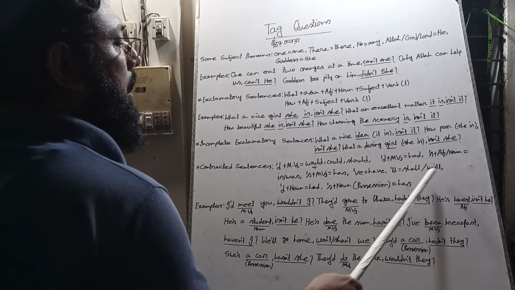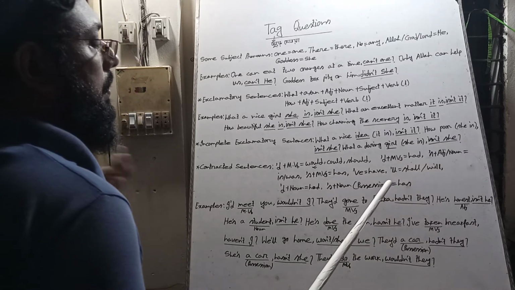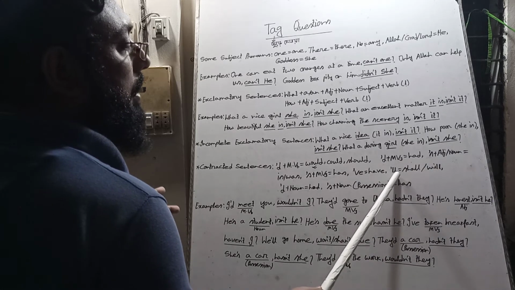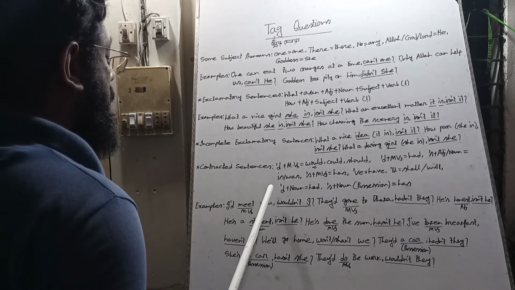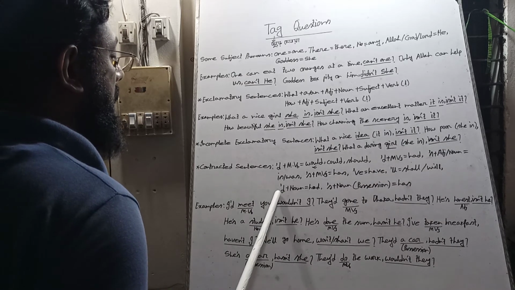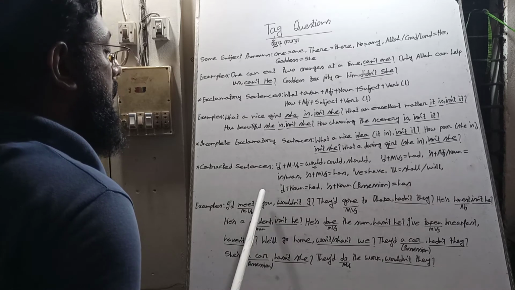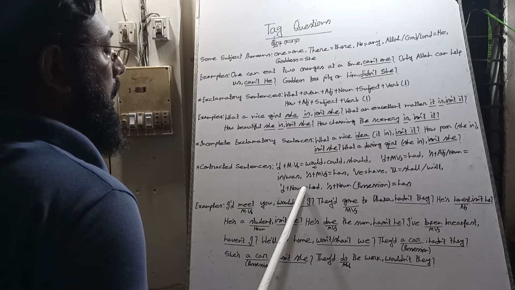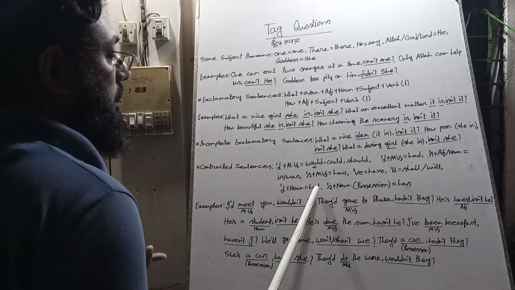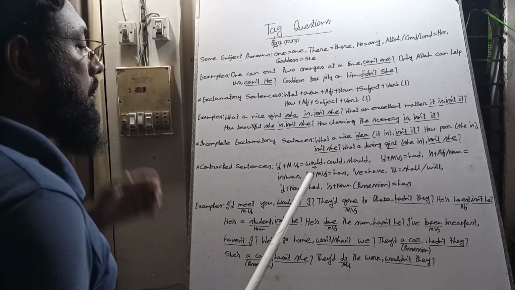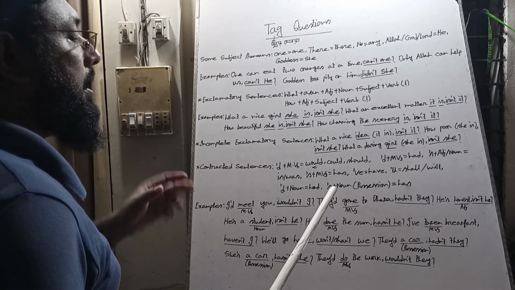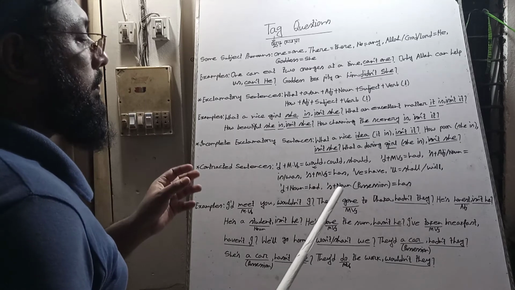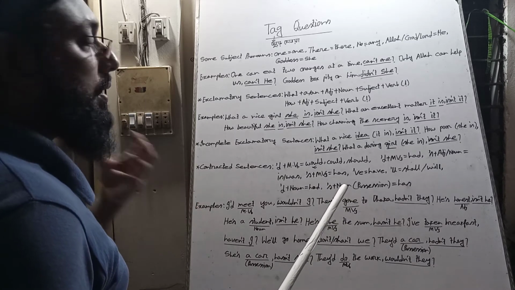For shall and will we use in contraction apostrophe double L, so it can be shall or will. Subject plus apostrophe d plus noun must be possession, and it must be had, because when we use have, has, had as a main verb, they mean possession or right.